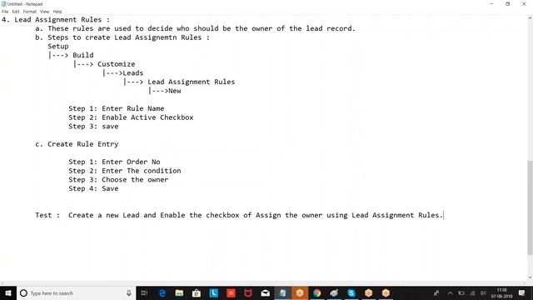For other objects, we can use triggers. Trigger is a programmatical concept. Using a trigger, we can decide who should be the owner of the record. So at the end of the game, what is the conclusion of this? Every record will have an owner, as a user or a queue. A person can be an owner or a queue can be an owner, right? Now the owner has a major role to play. I hope everyone is good with this, right?